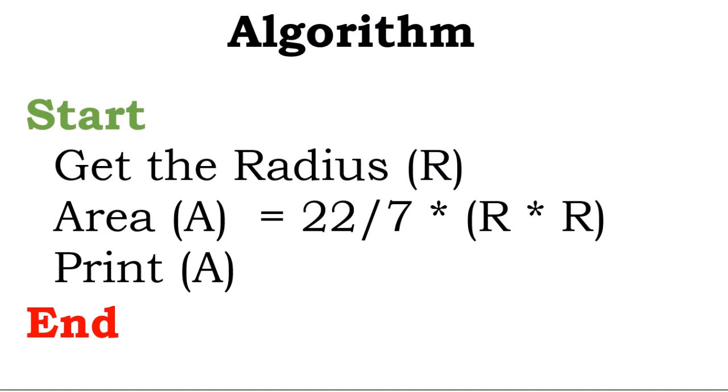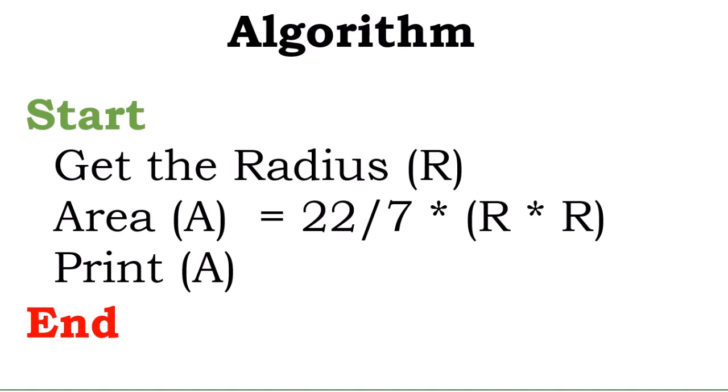So the algorithm: the first step is to get the radius of the circle. The second is to find the area, which is equal to what? Pi times r times r. And the last is to print, and then we end the algorithm.